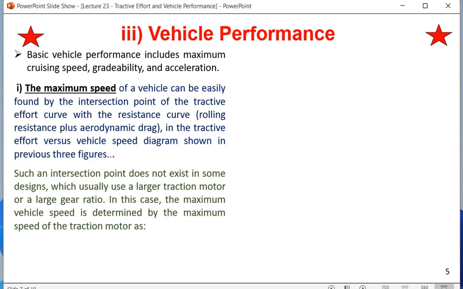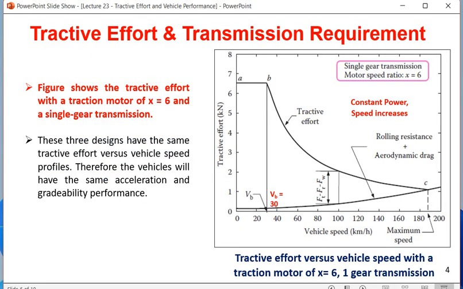In the tractive effort versus vehicle speed diagram shown in the previous three figures, we could very easily find out the maximum speed. So you can check here. The maximum speed is where this tractive effort graph crosses this load line. So this point, point C, this intersection point, is actually the maximum speed. We can take it around 180, 190 or around 200, but to be very precise, this is around 190, right? So this is how the maximum vehicle speed is calculated.